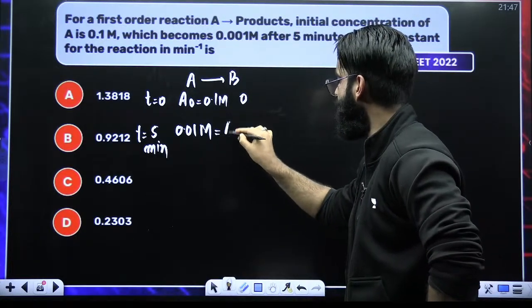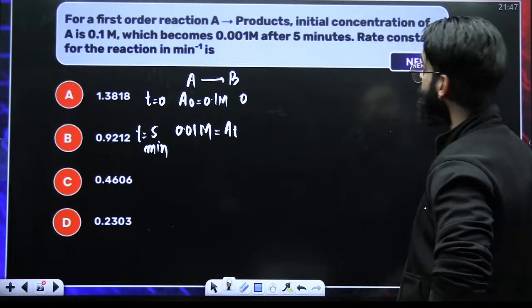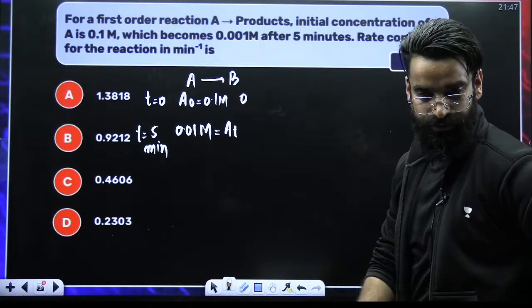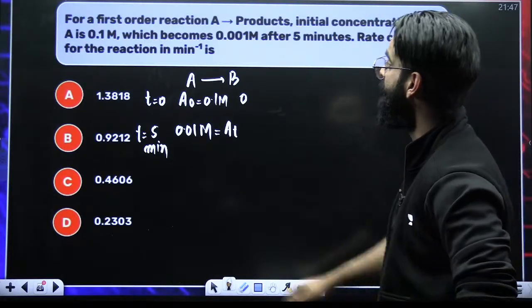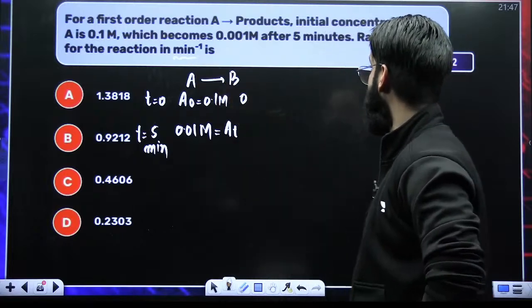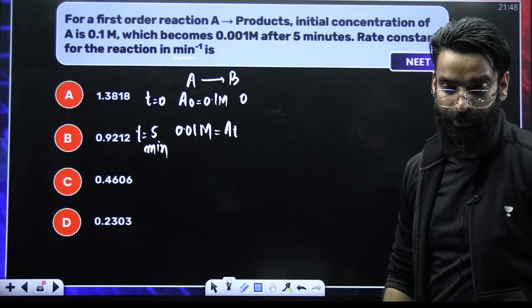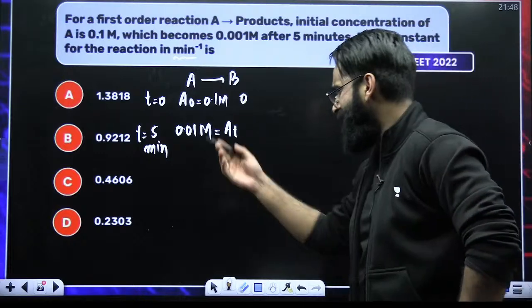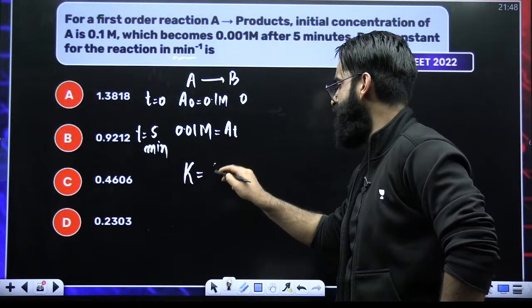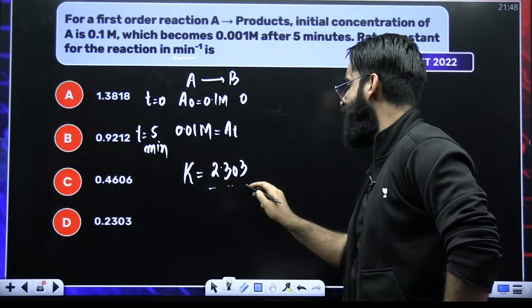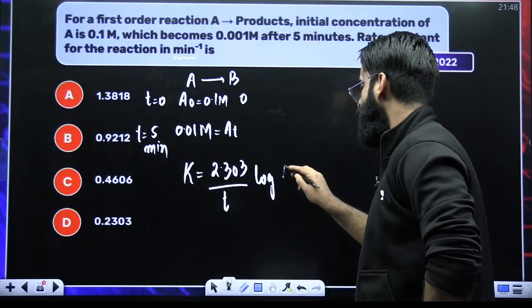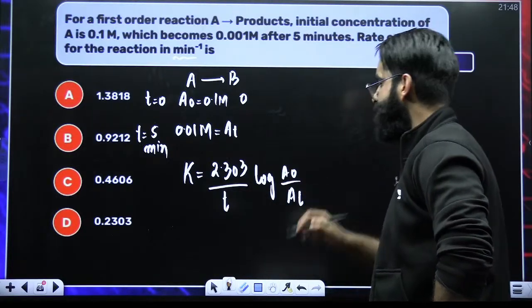And the concentration of reactant left we represent with At. We have to calculate rate constant in minute inverse. That means the rate constant unit is minute inverse, which means it is of the first order. It follows the first order kinetics. Now I'll be using the simple integrated rate equation. K is equal to 2.303 divided by T log of A naught divided by At.